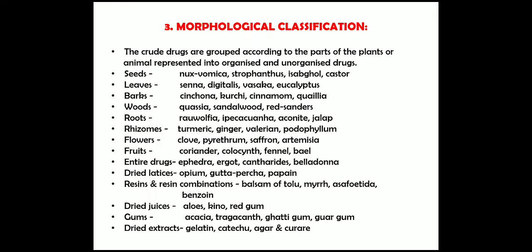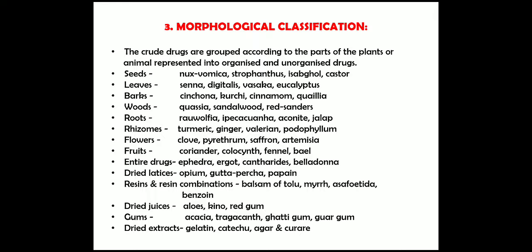Rhizomes such as turmeric, ginger, valerian and podophyllum. Flowers: clove, pyrethrum, saffron and artemisia. Fruits: coriander, colocynth, fennel and bael. The entire drugs: ephedra, ergot, cantharides and belladonna.